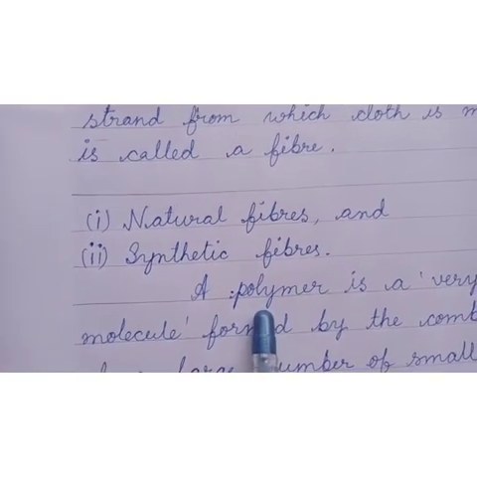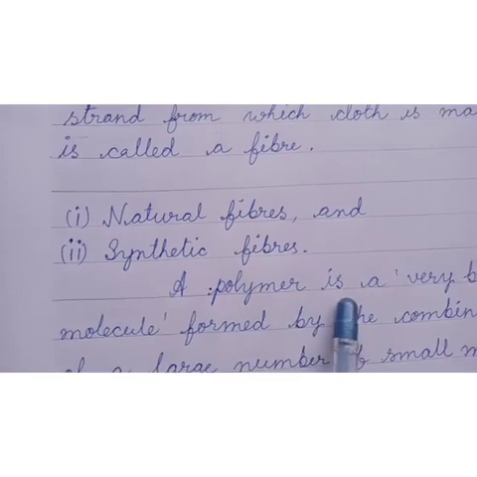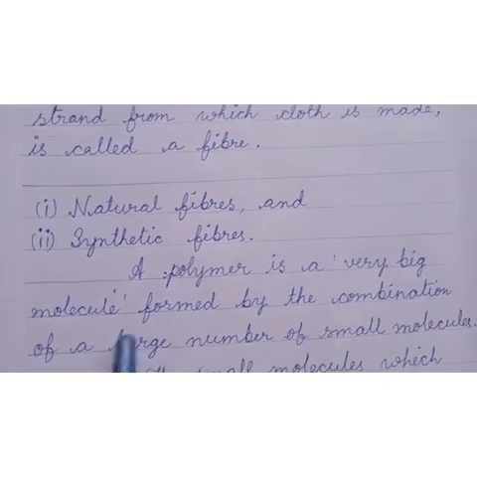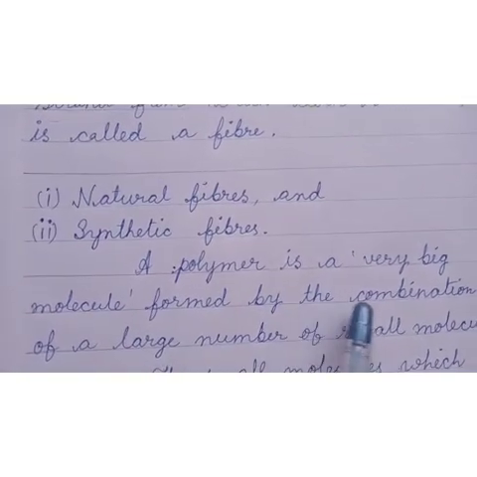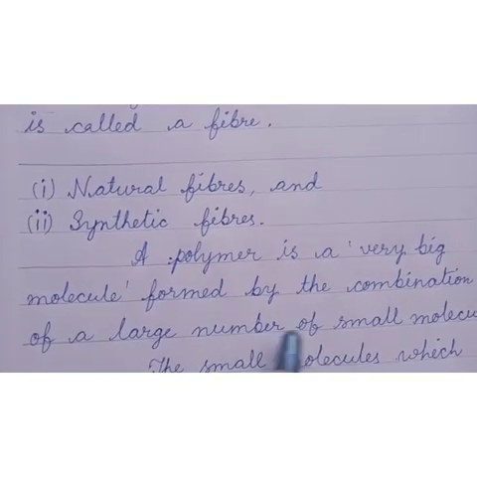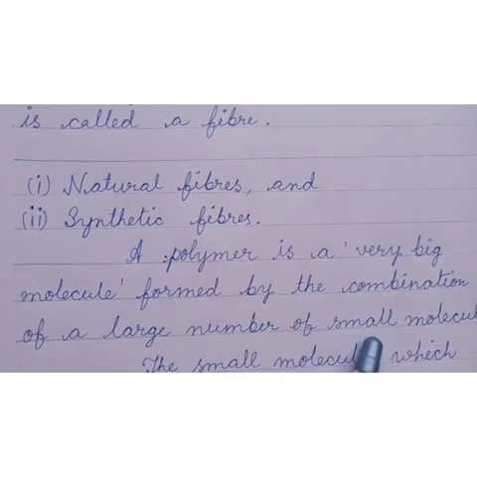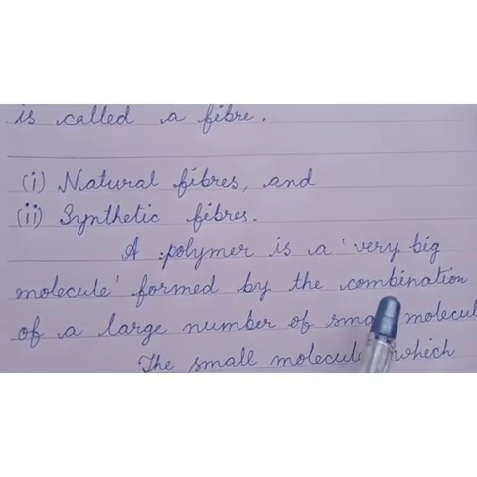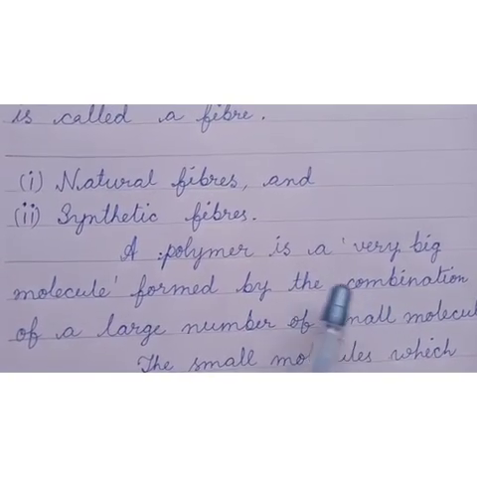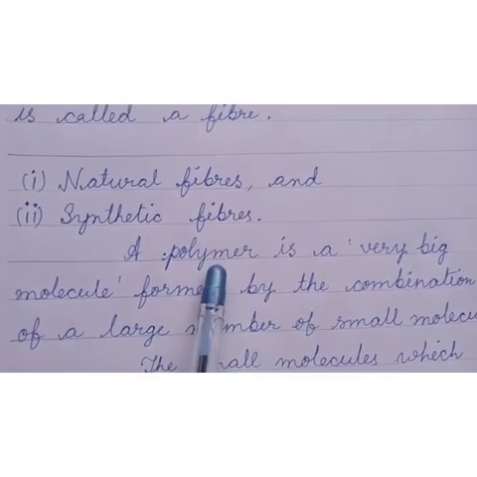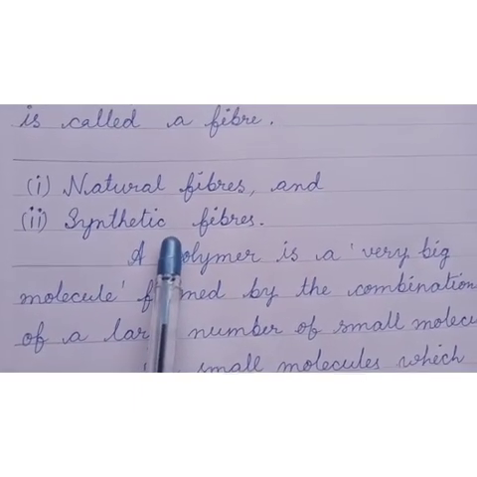Now, what are polymers? A polymer is a very big molecule formed by the combination of a large number of small molecules. When a large number of small molecules are joined or combined together to make a huge molecule, then we get synthetic fibers.